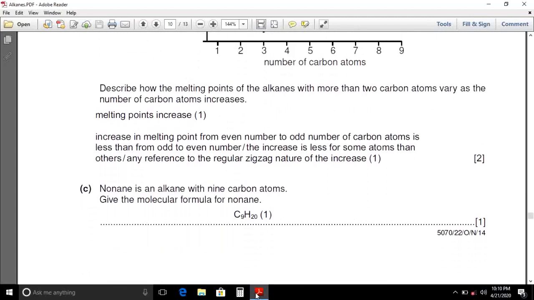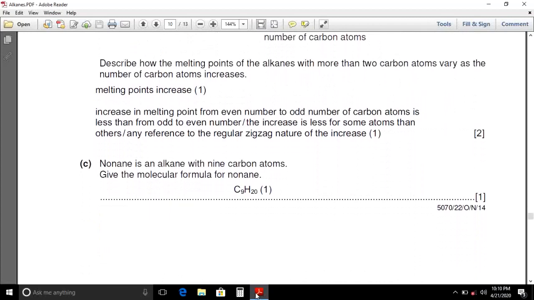Describe how the melting points of the alkanes with more than 2 carbon atoms vary as the number of carbon atoms increases. The melting point increases with the increase in the number of carbon atoms. However, the increase in melting point from an even to odd number of carbon atoms is less than the increase in melting point from an odd to even number of carbon atoms.